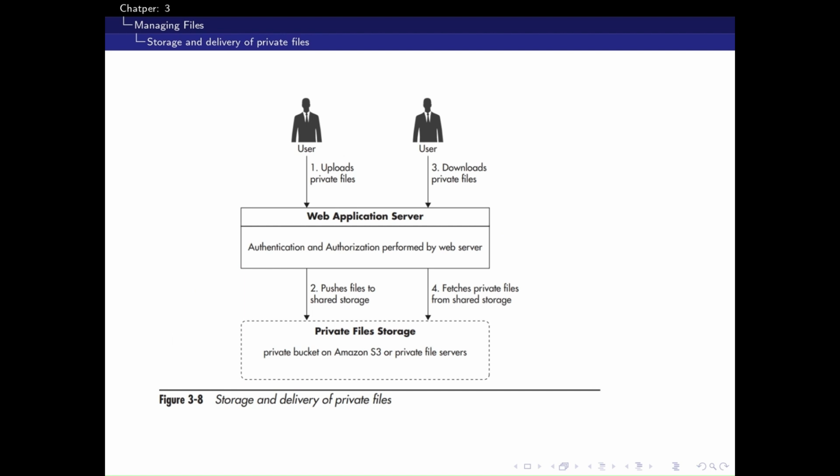Private file storage and delivery. For private files shown in figure 3.8, the process changes. User requests first go through the web application, which authenticates the user. If permission is granted, the application fetches the file from private shared storage and streams it to the client. Thus, files remain secure and servers remain stateless because files live externally.